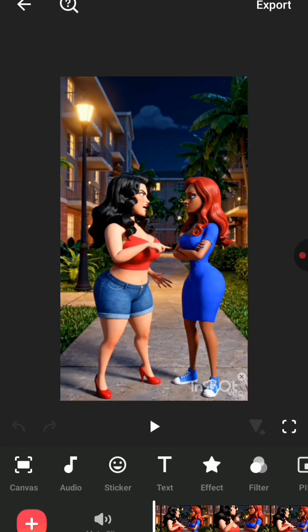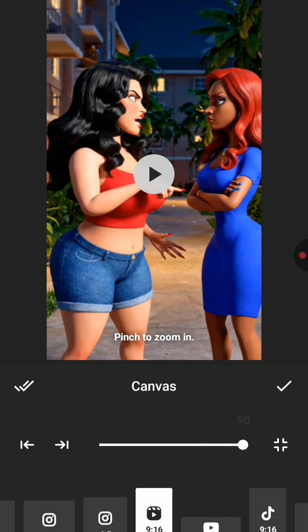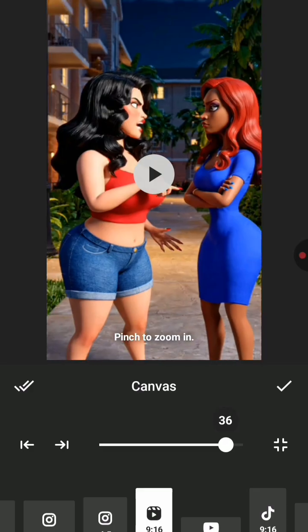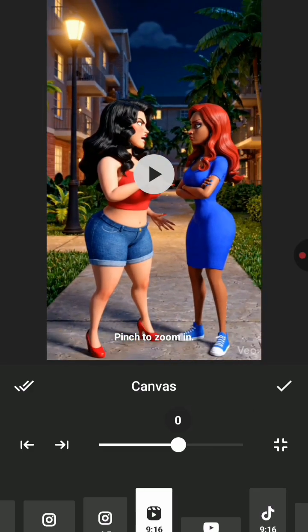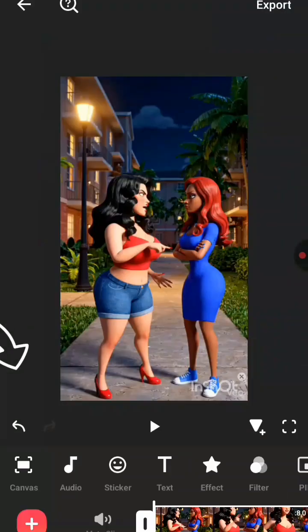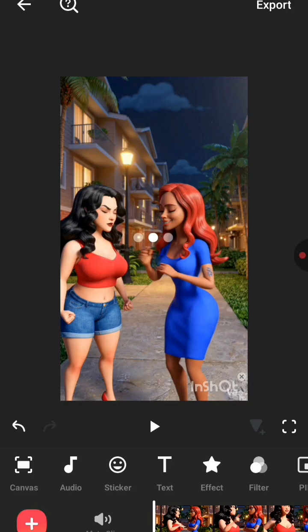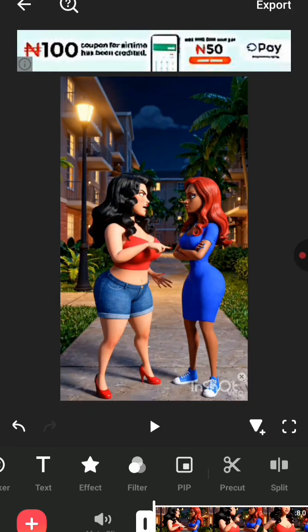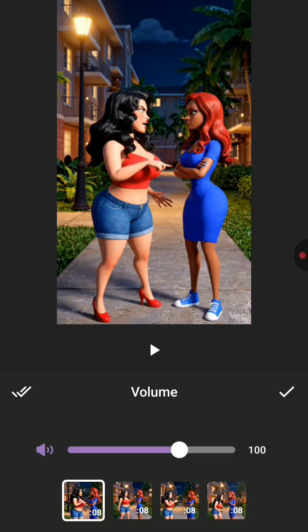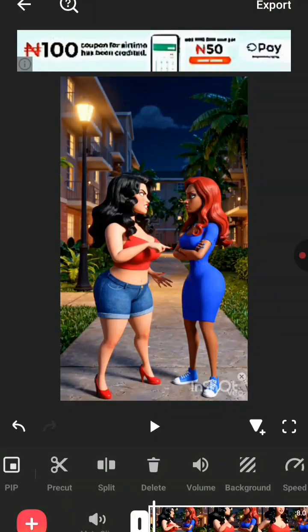Now, once it's done loading in, you click on this first button here called canvas. Okay, you drag it to the end, right? Or you leave it as it is. Then click on this double good sign here, click on apply. Now we'll go back. Okay, and then increase the volume for each clip. So I'll just click on volume, increase the volume for each clip, and click this double mark here to apply to all.